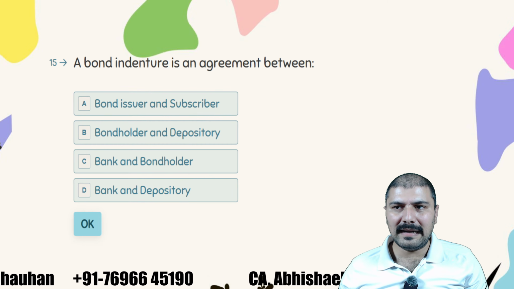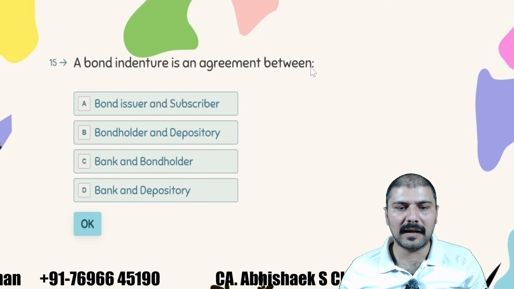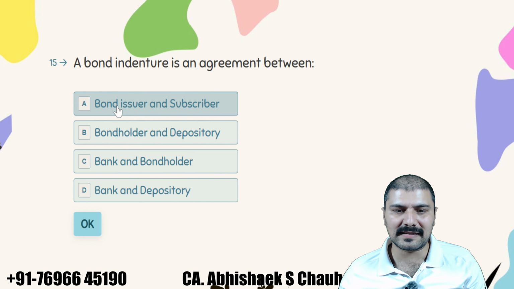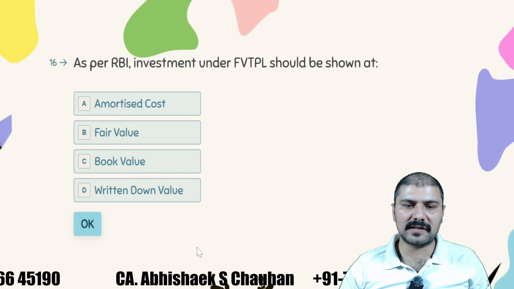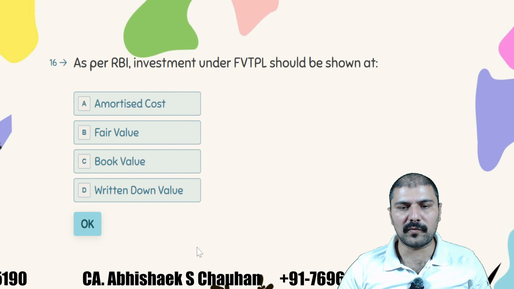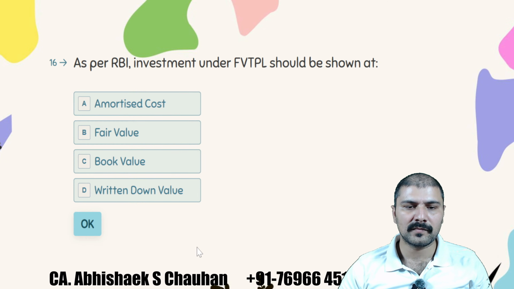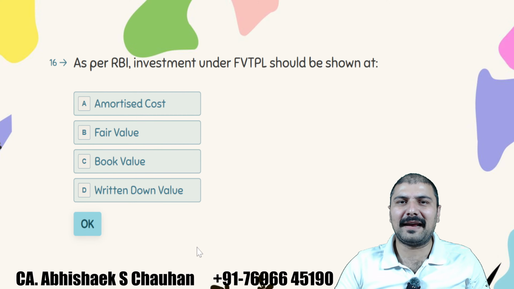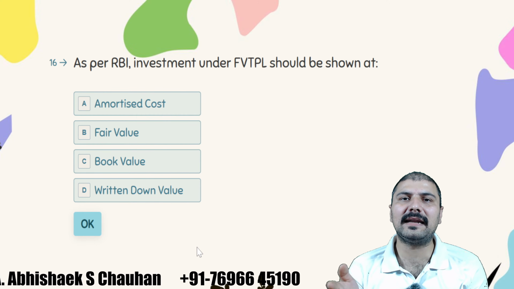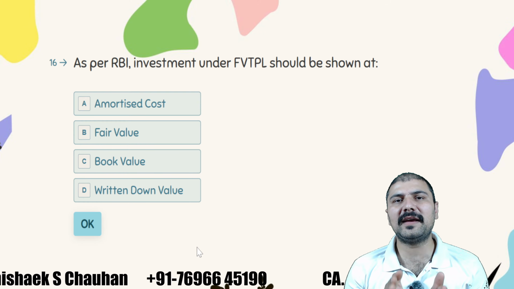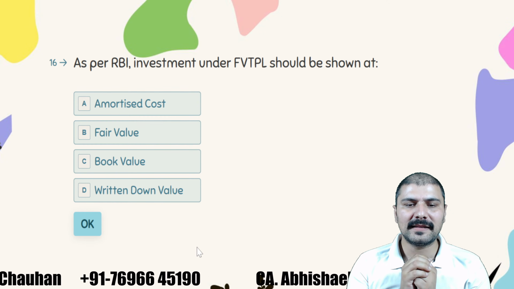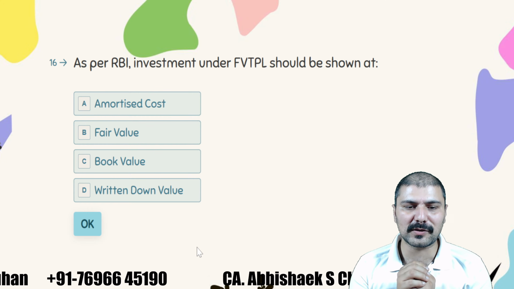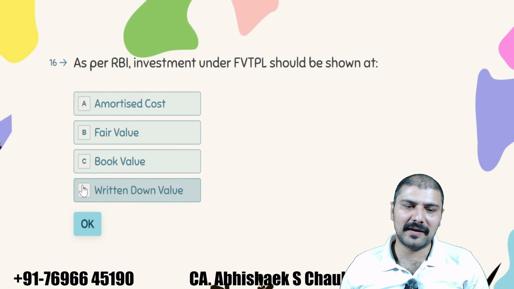A bond indenture is an agreement between the bond issuer and the subscriber. As per RBI, investment under fair value through profit and loss should be shown at amortized cost or fair value? FVTPL basically means fair value through profit and loss, so the answer is fair value.